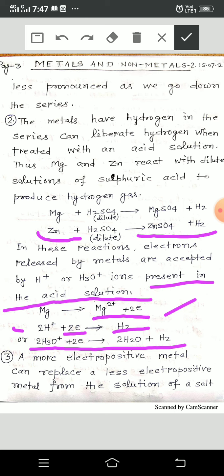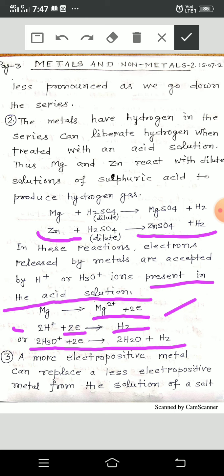But one thing I would like to tell you here: when metals react with concentrated acids like sulfuric acid and nitric acid, they do not liberate hydrogen. It gives another compound that you will learn in class 12.